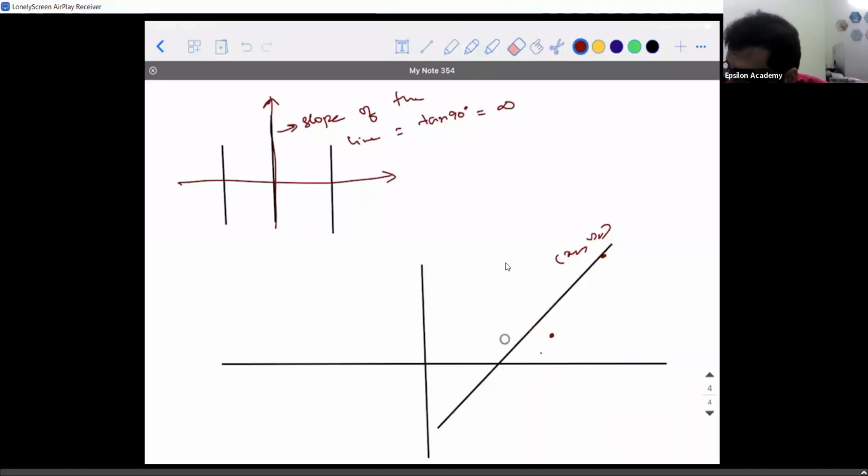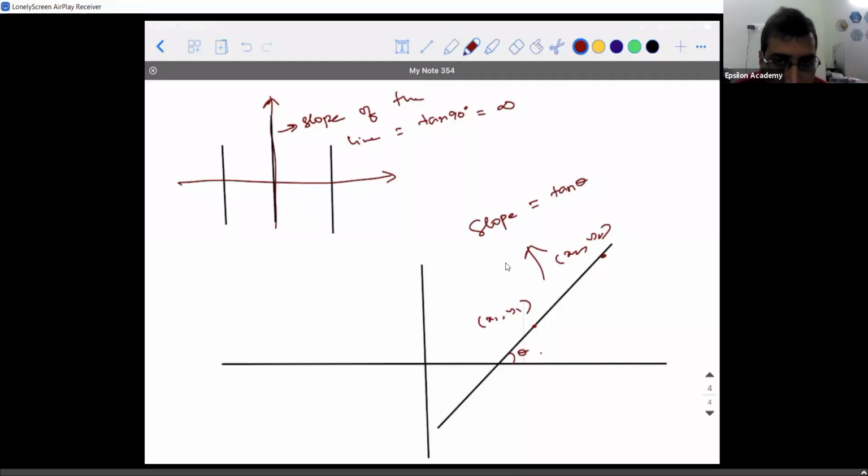If I take this angle to be theta, then what is going to be the slope of this line? Slope is obviously tan theta, because I'll be taking this angle into consideration.